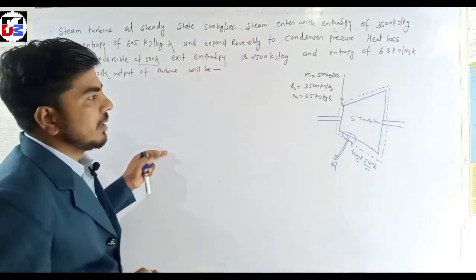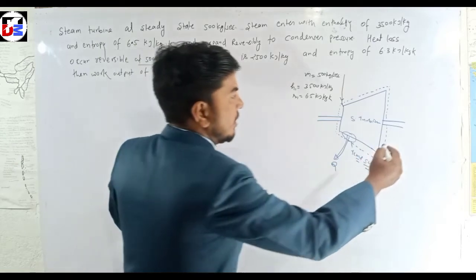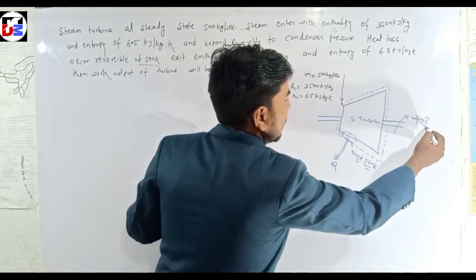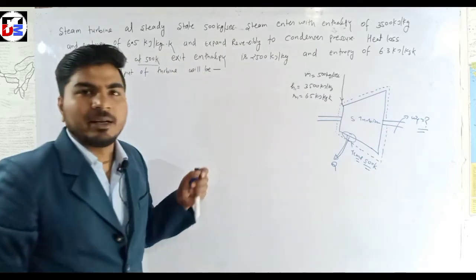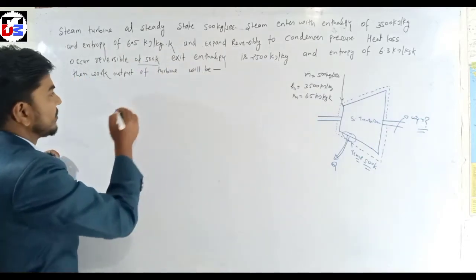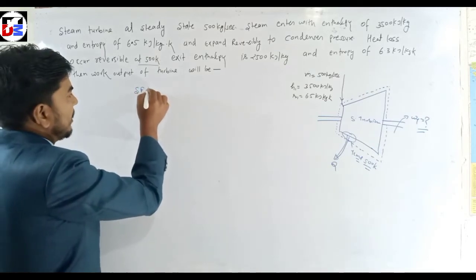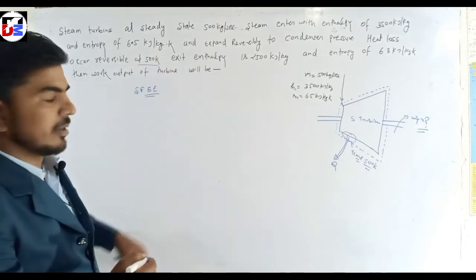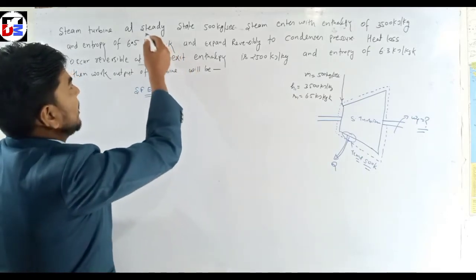Now what is asked is, this is a turbine, so what is the work Wt. Now we apply the SFE equation, the steady flow energy equation, because this is steady state.